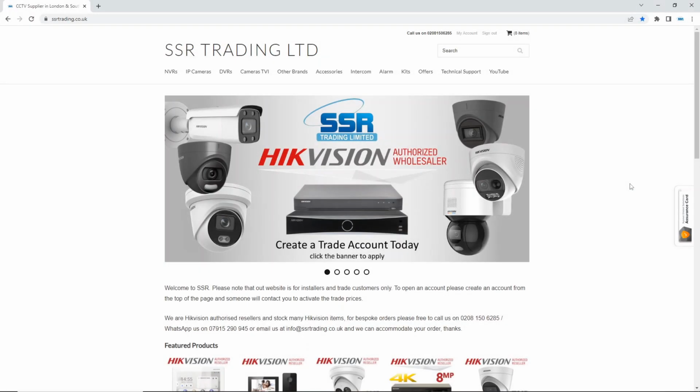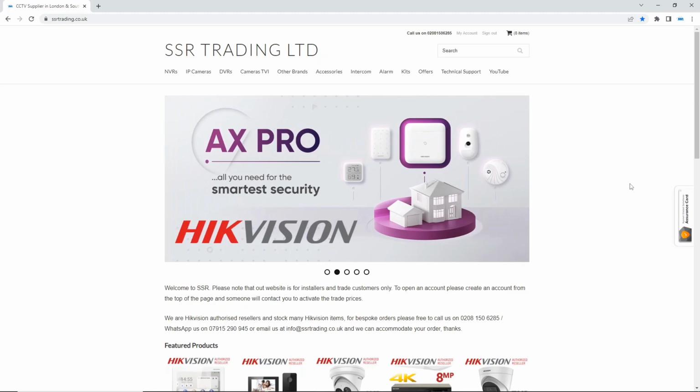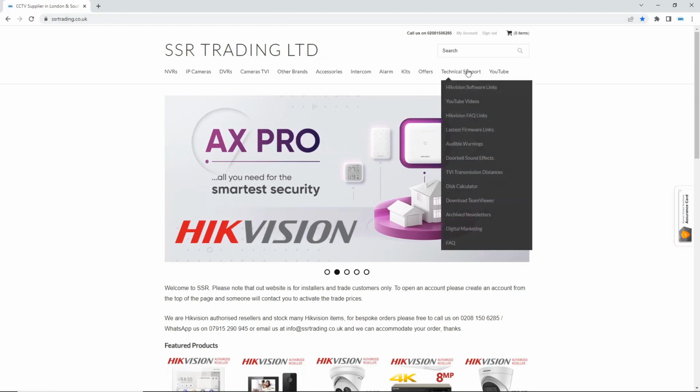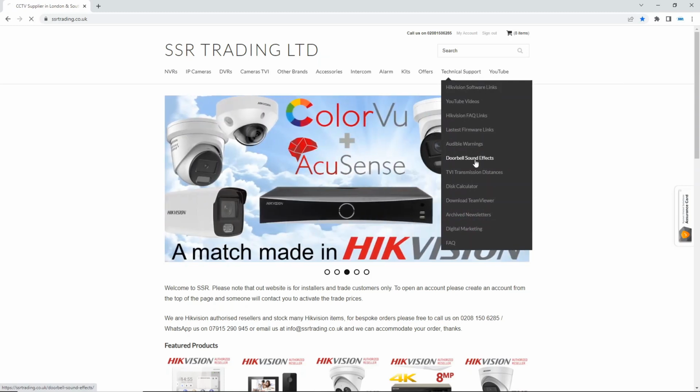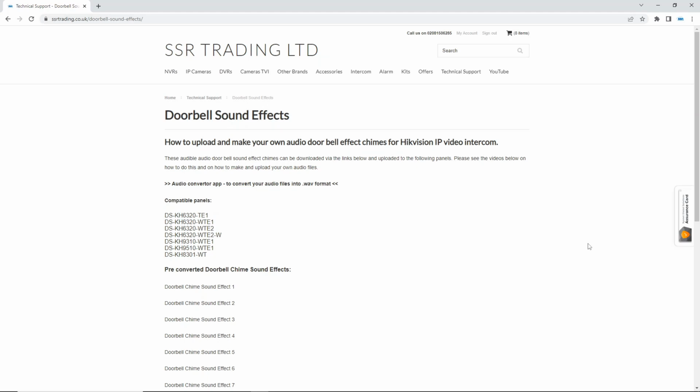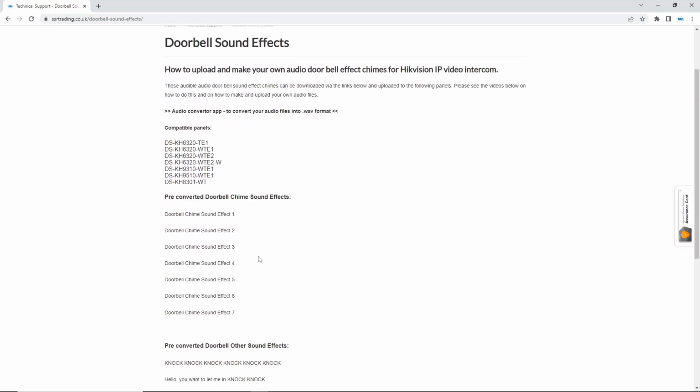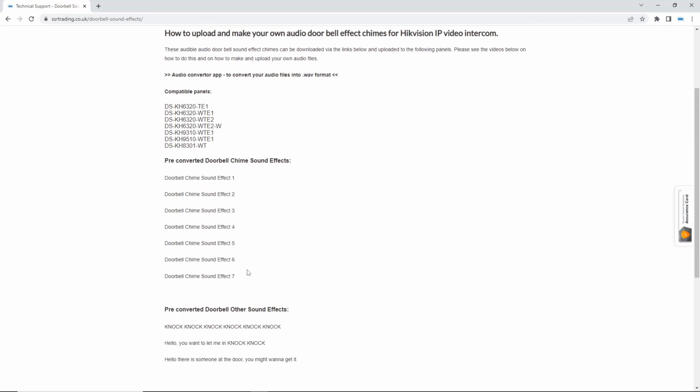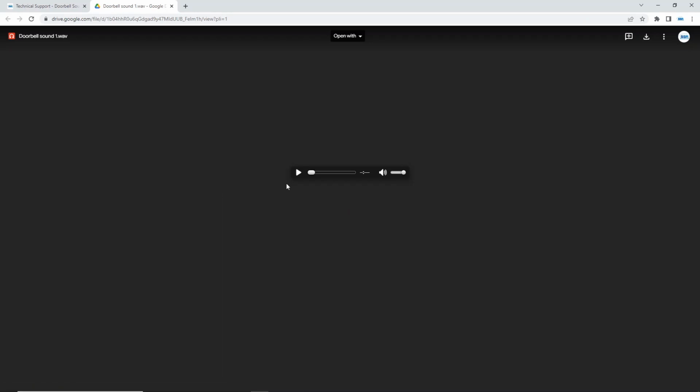All right, so on our PC now, we're on our website, ssrtrading.co.uk, and where we're going to go is technical support, then doorbell sound effects, and we're going to click that link. Here is where we can download some pre-converted doorbells. I've uploaded some here, and these are just some classic doorbell chimes.